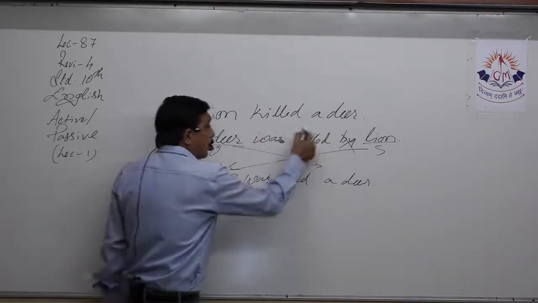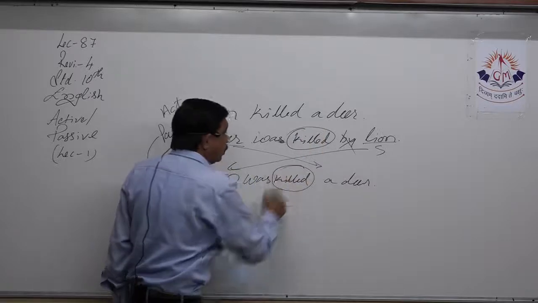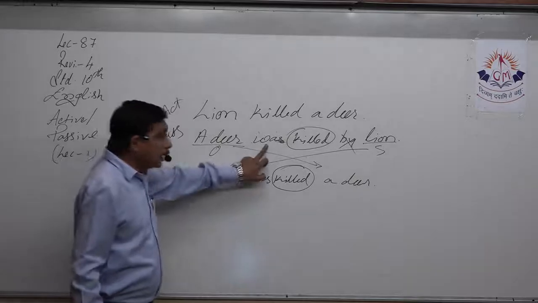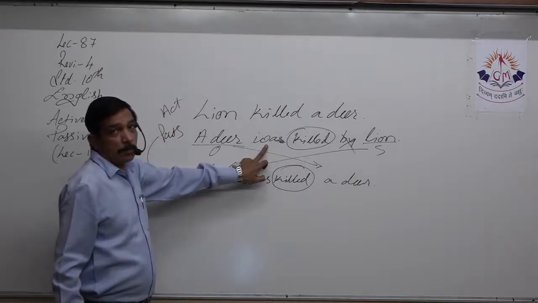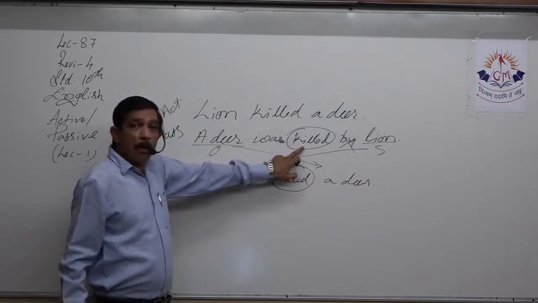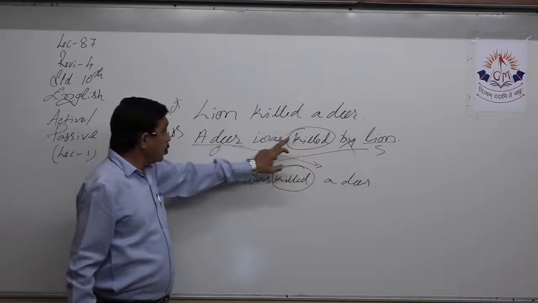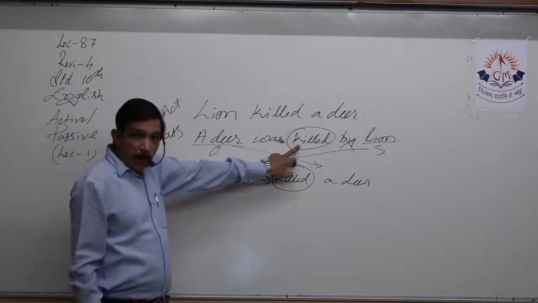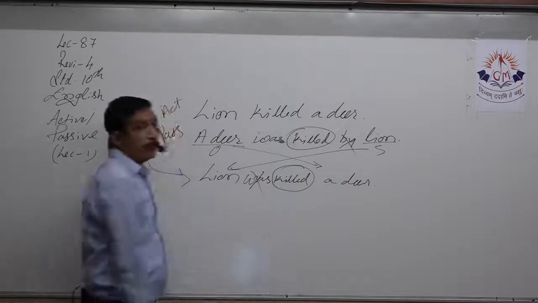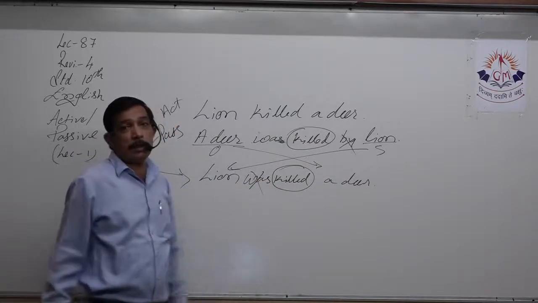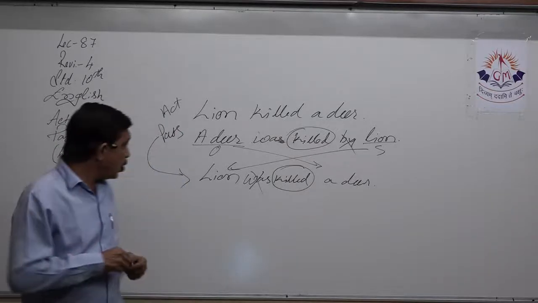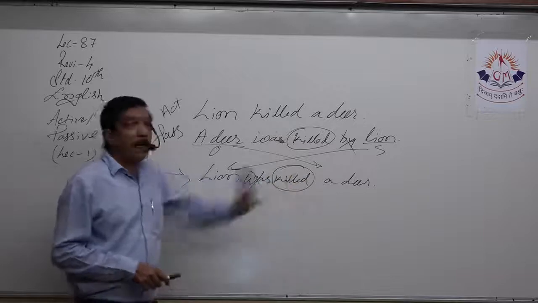Now, this is past participle, but this should be past tense. Was here tells me this is past tense. So I will make the past tense of the past participle. So killed is past participle, past tense is also killed. Right? And then I'll remove this. If you do not make the change, then you will not get the correct answer. Right? Lion killed a deer.